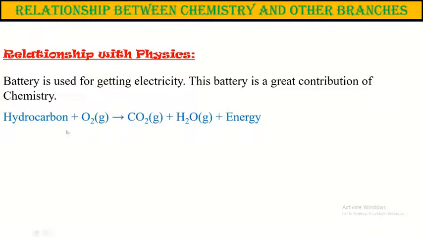And this energy is gained by the reaction of different fuels. Fuel is a mixture of hydrocarbons. When hydrocarbon reacts with oxygen, when it is burnt, then carbon dioxide, water vapor and energy are produced. This energy is used for the running of vehicles. This is the main source for vehicles.